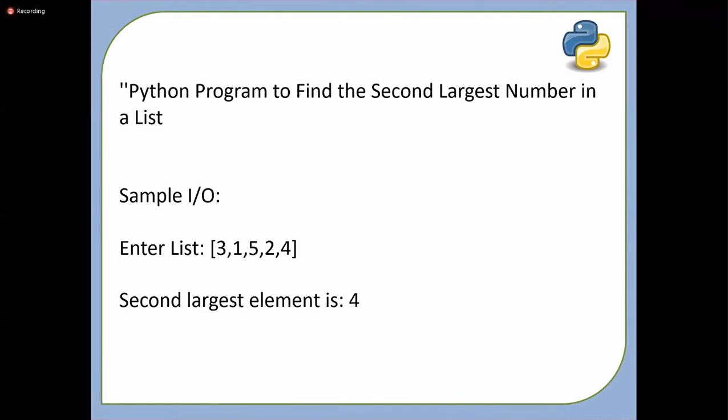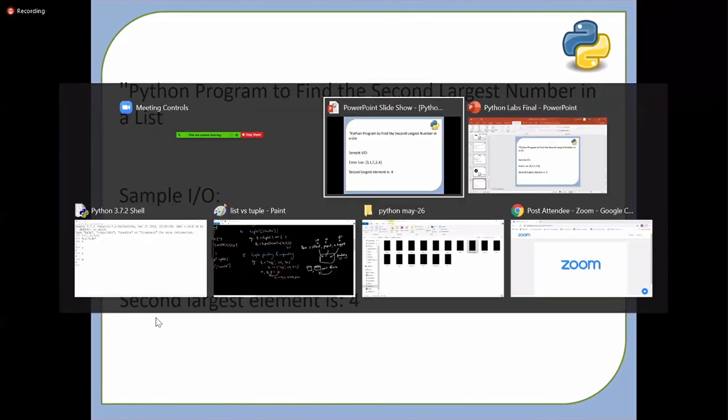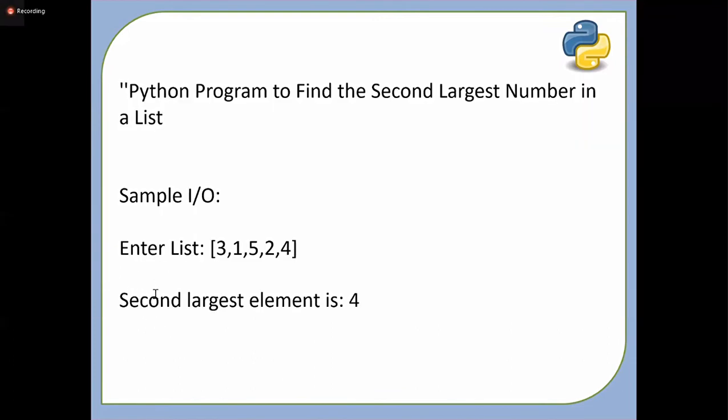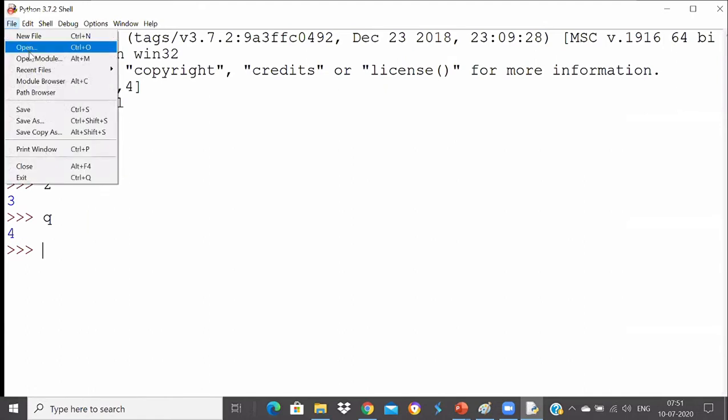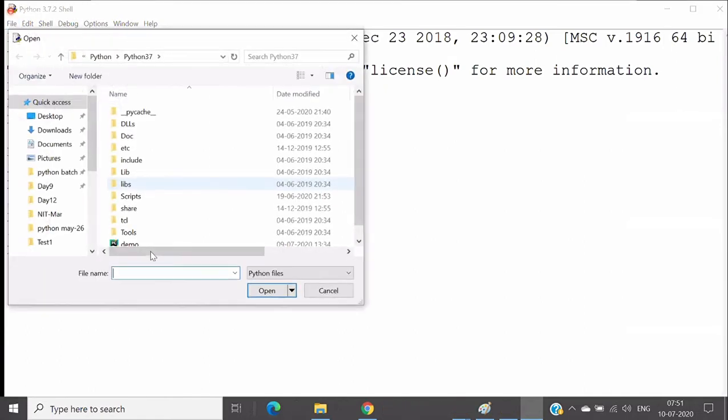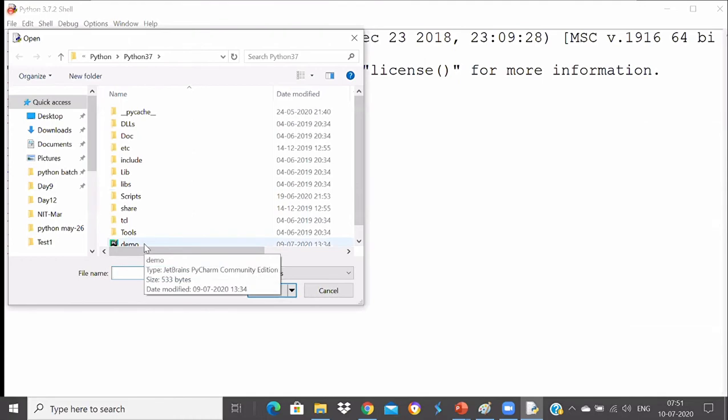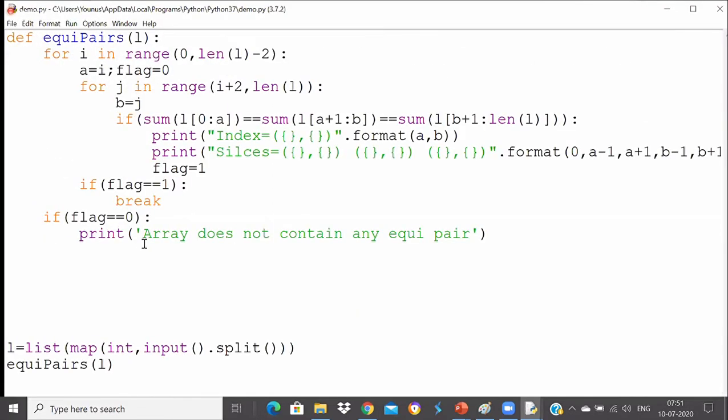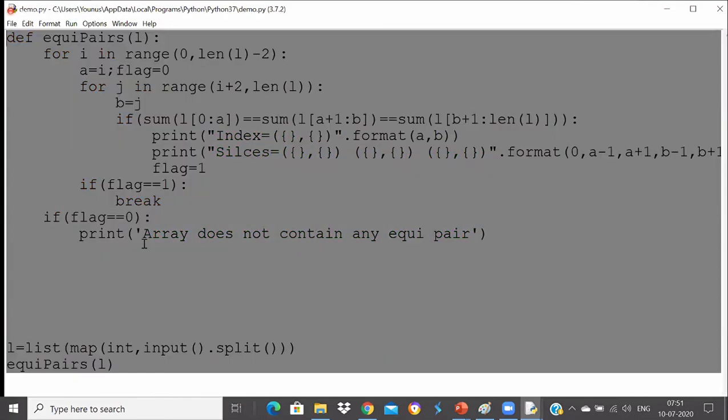Let's see how to find the second largest element from a list. I think the first thing everybody has a doubt about is how to accept this list. First, let me show you how to accept this list from the user. So I will open my script, and I will accept a list from the user.